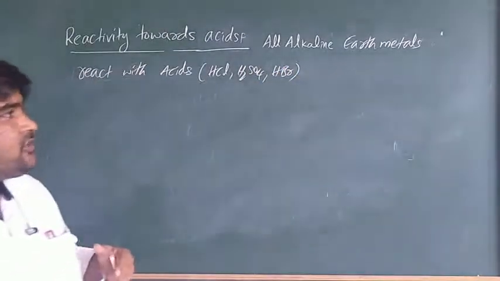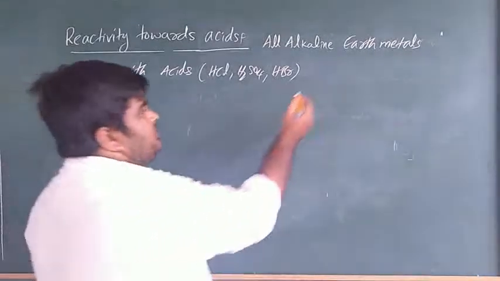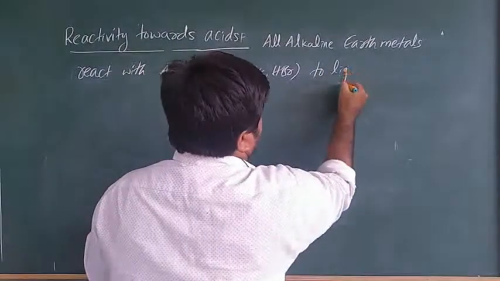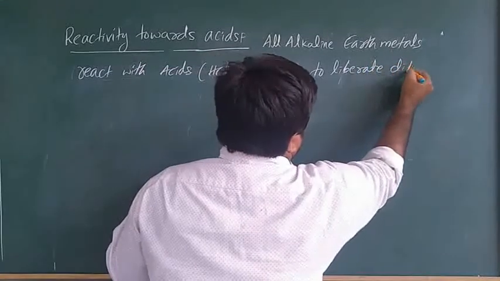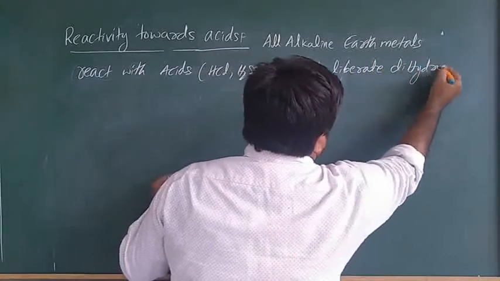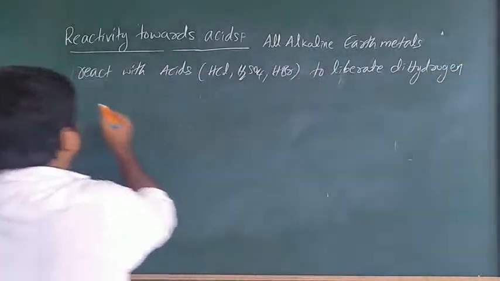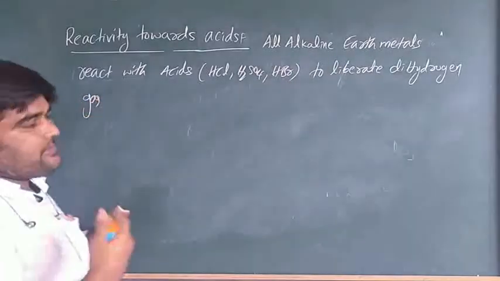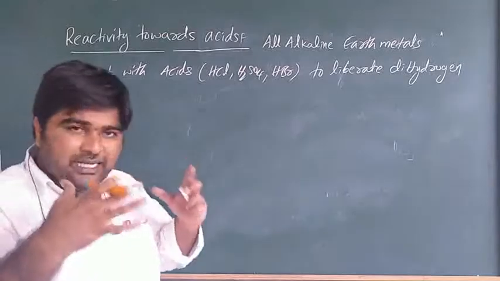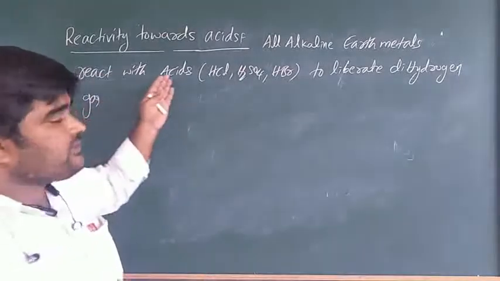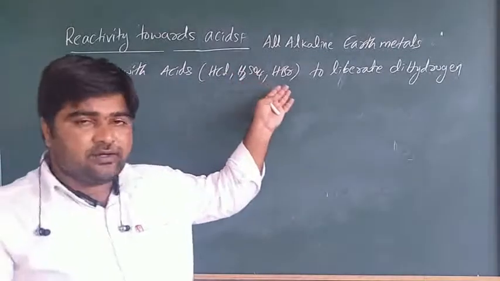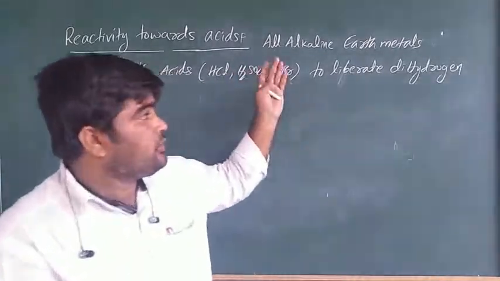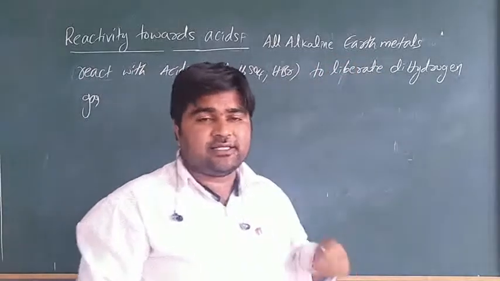So all alkaline earth metals react with acids to liberate dihydrogen gas. Liberate means releases. All alkaline earth metals react with acids, for example hydrogen chloride, sulfuric acid, hydrogen bromide and so on, to liberate dihydrogen gas.